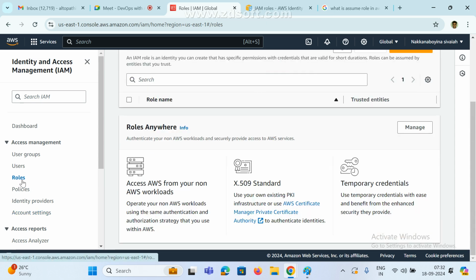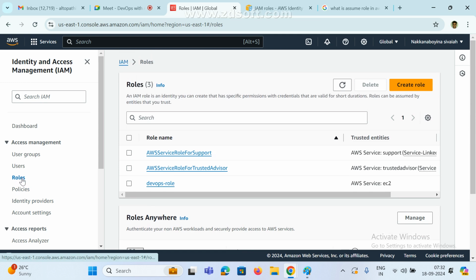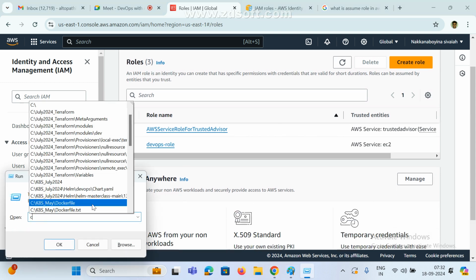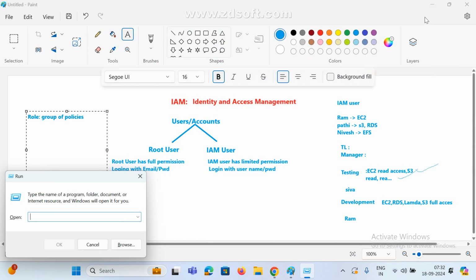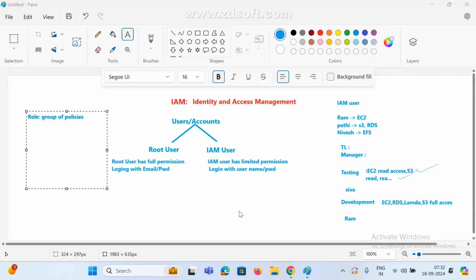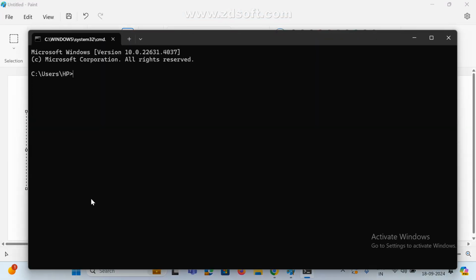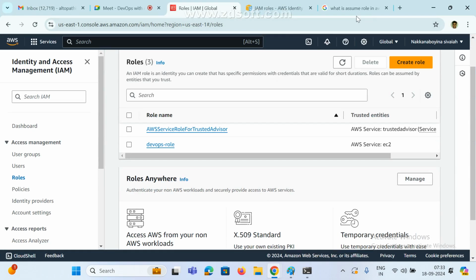Now, how to attach the role? If you want to create any AWS resource, we can attach this role, and we can attach this role with the help of the AWS CLI also. So right now, let me check it. I need the CLI. Whether I installed it or not, I don't know. First, I need some sample commands. Whether it will work or not, I will show it.